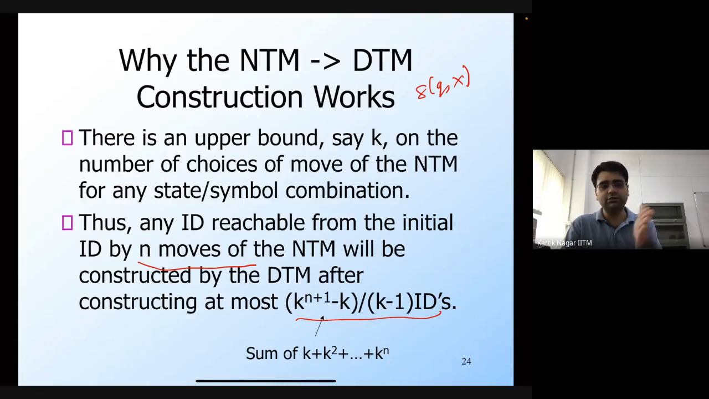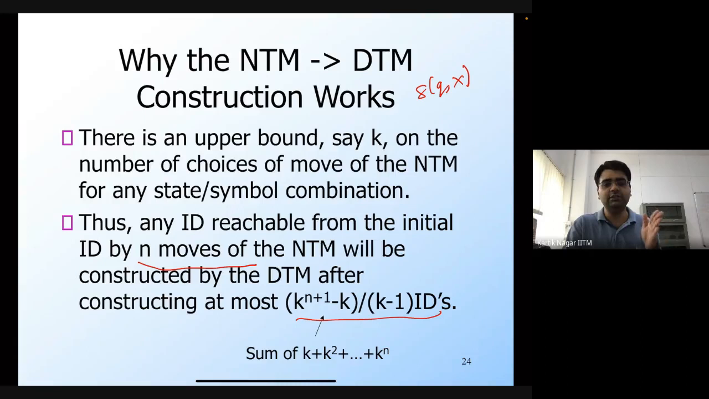Then at each of those n moves, if you look at the first move, there are k possible choices. If you look at the second move, there can be at most k choices. If you look at the third move, there could be at most k choices, and so on. So if you look at the number of IDs that are reachable after some i number of steps, it's going to be k to the power i.